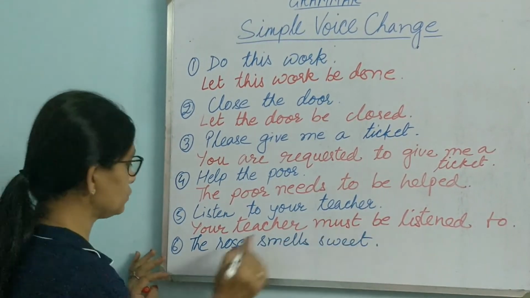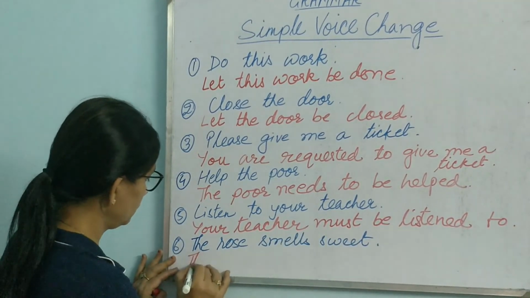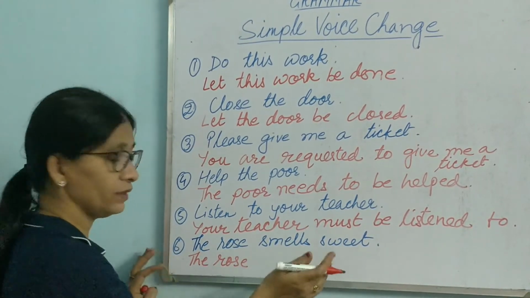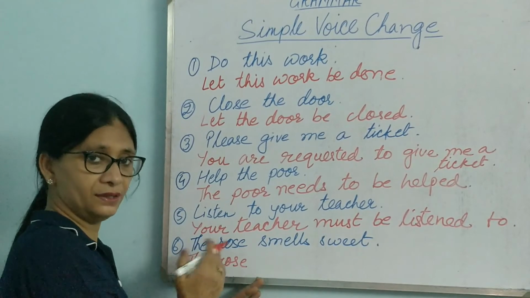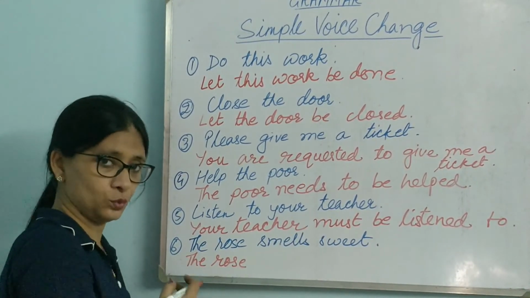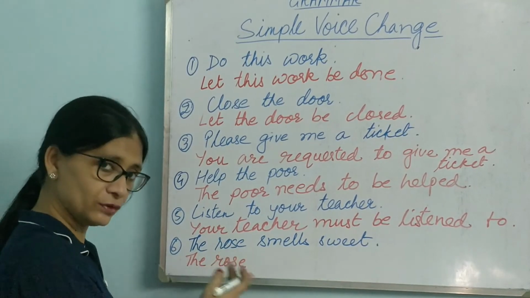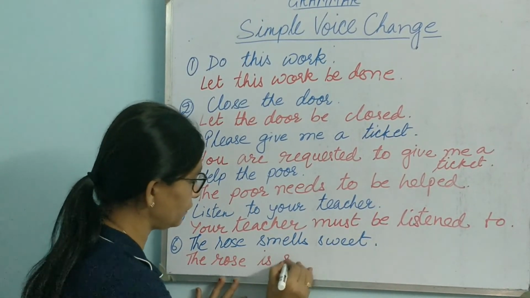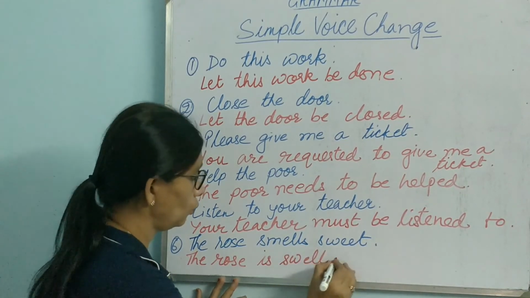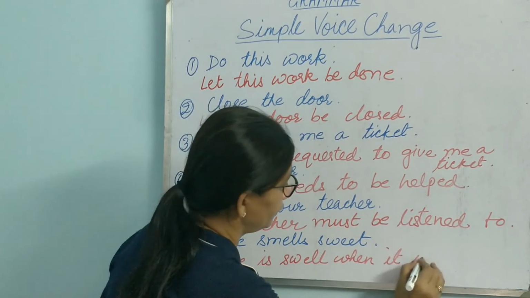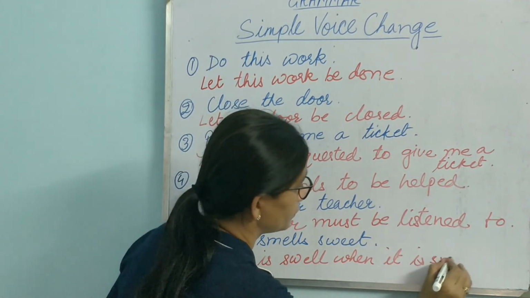The rose smells sweet. Here we cannot bring "sweet" to the beginning of the sentence. We cannot start the sentence with "sweet", so we have to start the sentence with "rose" only. The rose is sweet when it is smelled.